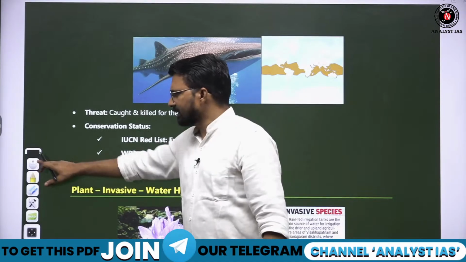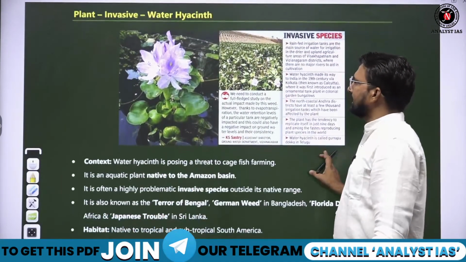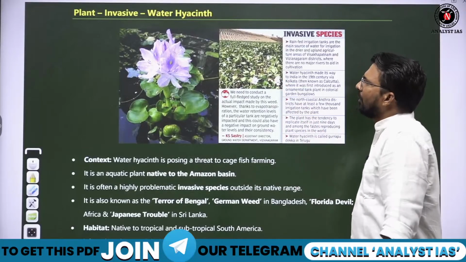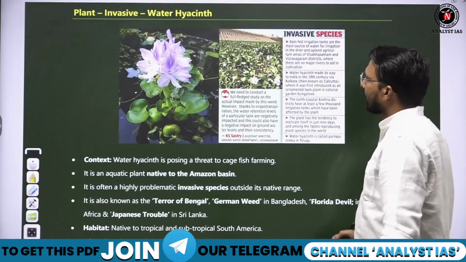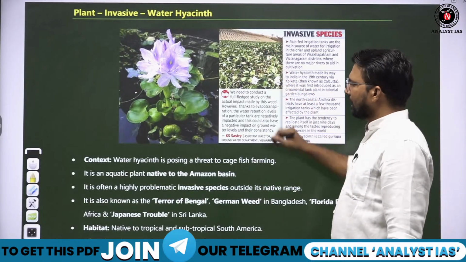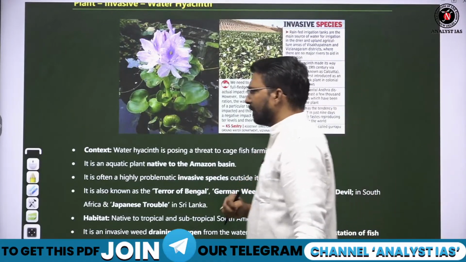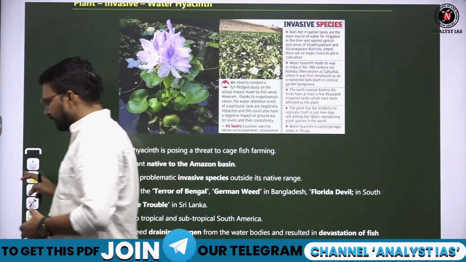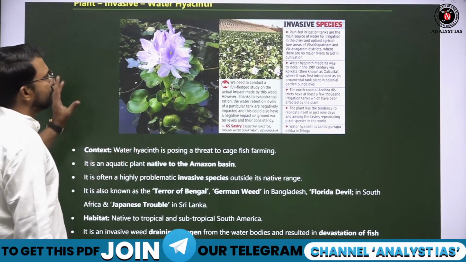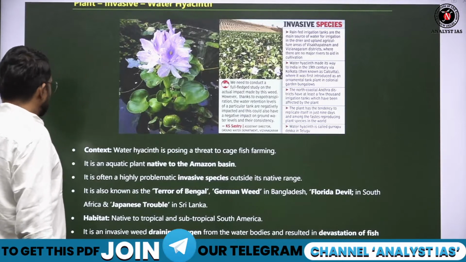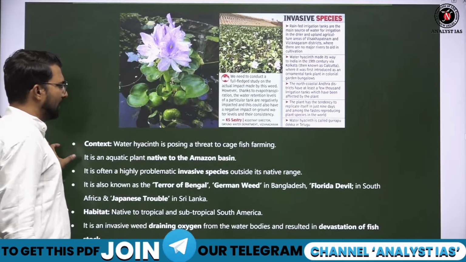Next species which is in news, water hyacinth. This is commonly we all know. इसको आप लोगों ने देखा होगा commonly. This is water hyacinth. Water hyacinth basically is posing threat to fish farming, aquaculture. So we all have seen this particular plant, water hyacinth. So from where it came into India?